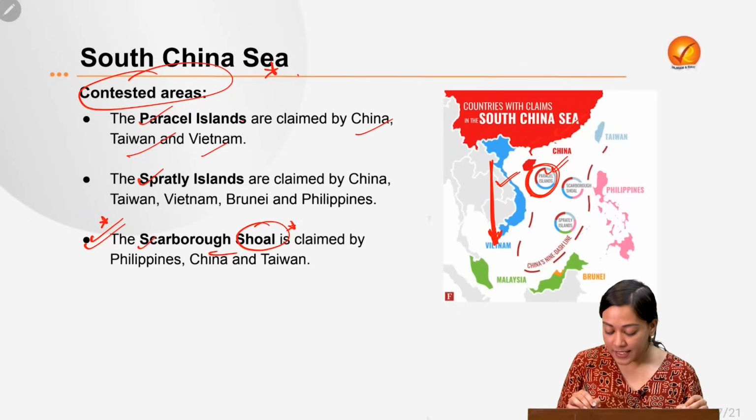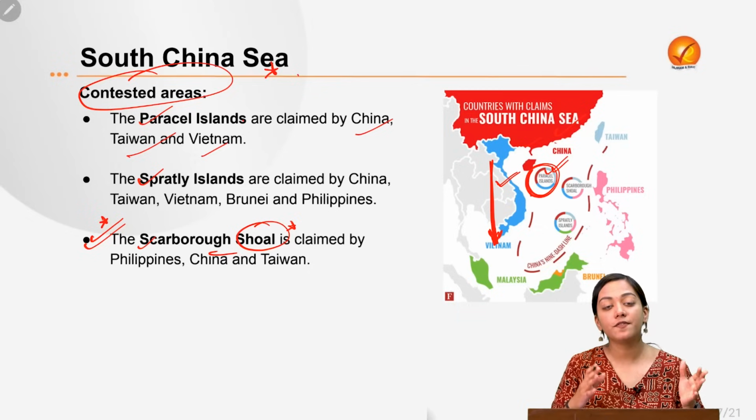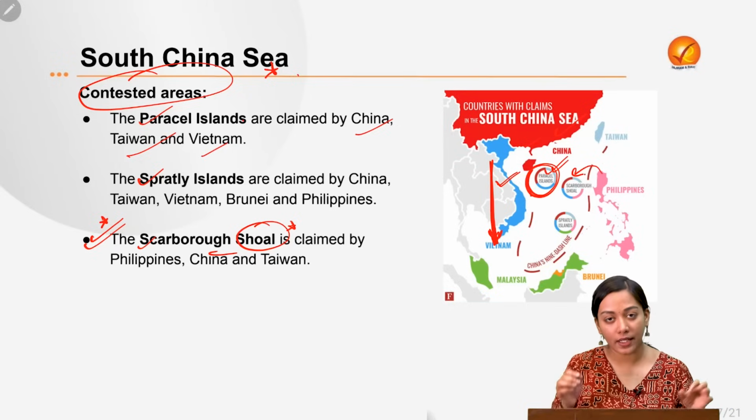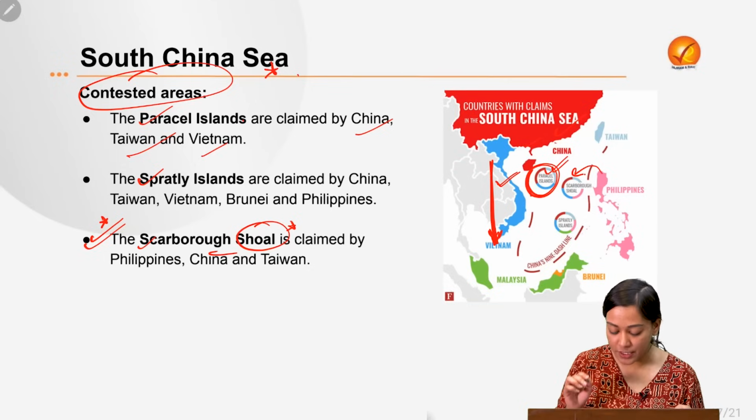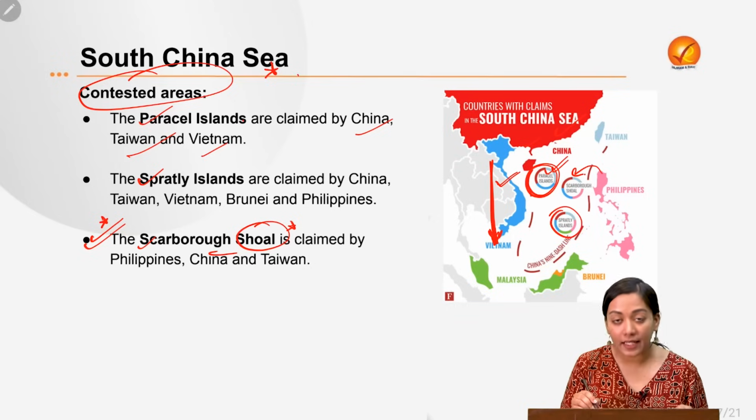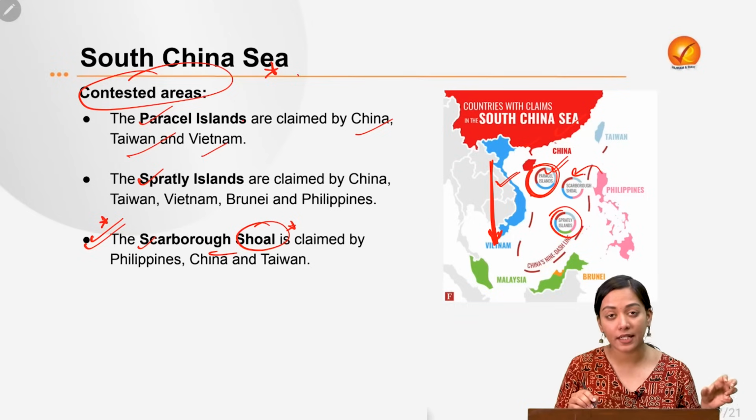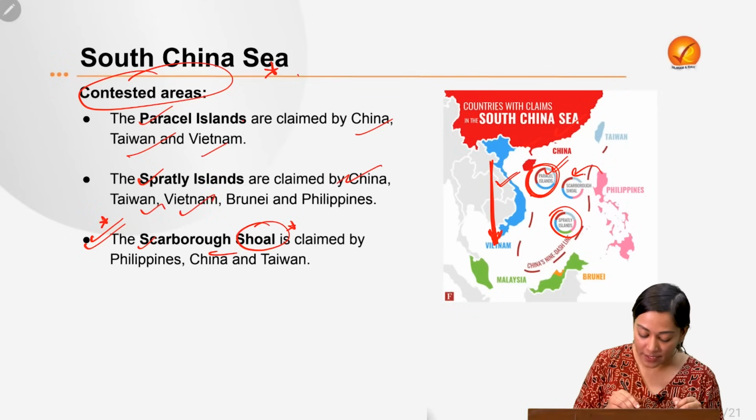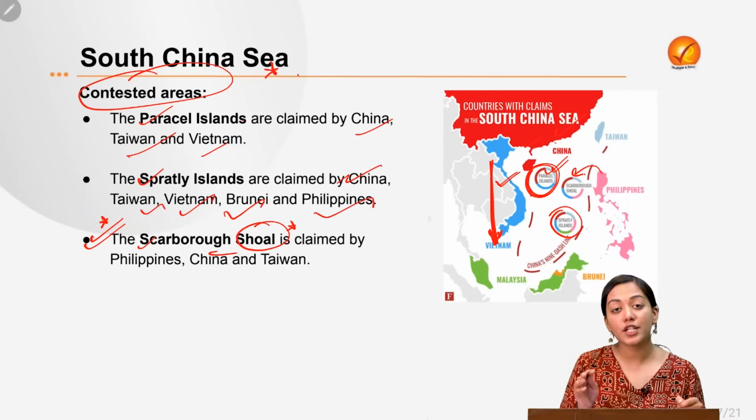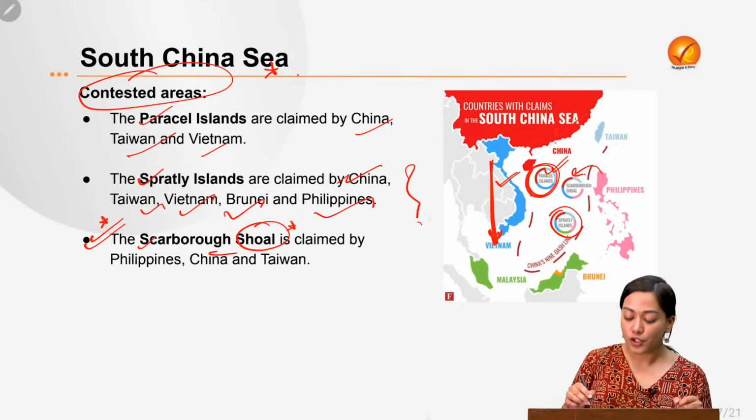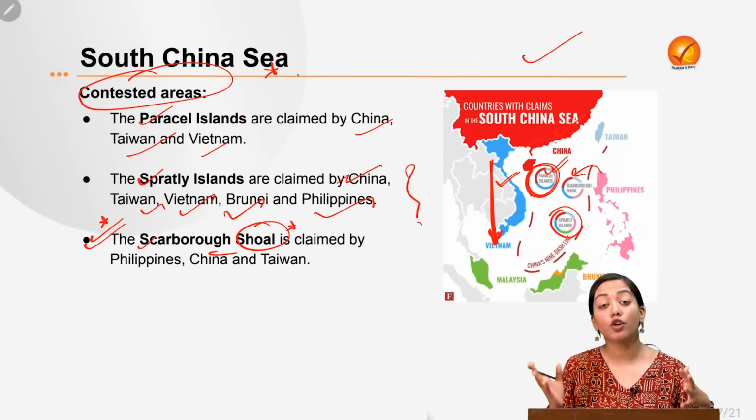Then next is the Scarborough Shoal, which is very, very close to Philippines. So Philippines says that it is historically its land. Philippines adheres its claim to it, and then it is also claimed by China, and then it is also claimed by Taiwan and Vietnam. Then there is Spratly Island in the southernmost region. This is the southernmost contested island. So Spratly Islands are claimed by Taiwan, China, Vietnam, Brunei and Philippines. So which island has been claimed by the majority of the bordering nations? It is Spratly Island. So this was all about South China Sea from prelims point of view.